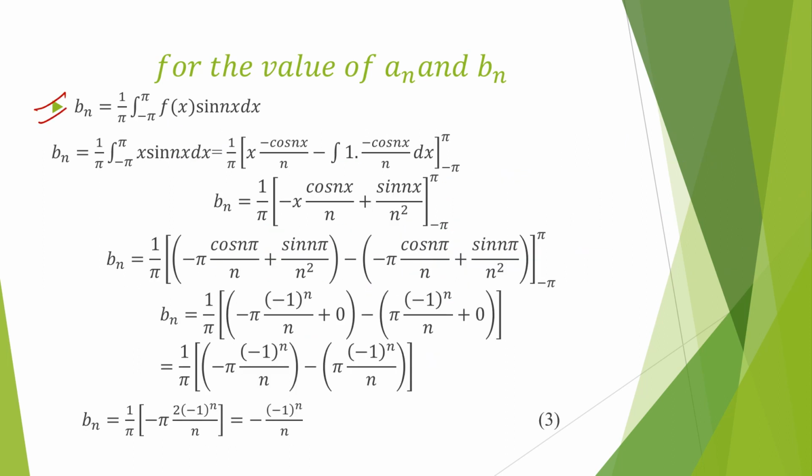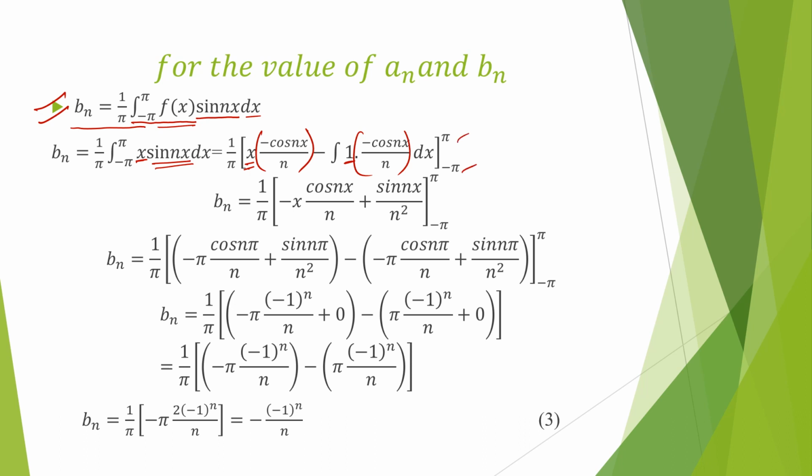Now we are going to find the value of b_n. As per the formula, b_n is 1 upon pi, integration limit minus pi to plus pi f(x) sin nx dx. Now substituting the value of f(x), that is x sin nx dx. Again integrating by parts, x is the same, integration of sin nx is minus cos nx upon n, minus differentiation of x is 1, and minus cos nx upon n, limit minus pi to plus pi.